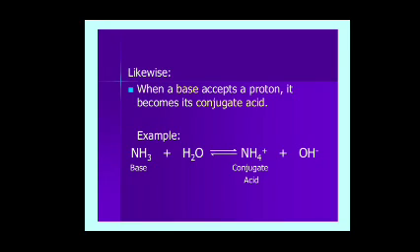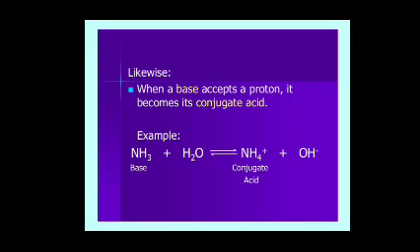Likewise, when a base accepts a proton, it becomes its conjugate acid. NH3 is a base. When a base accepts a proton, it becomes its conjugate acid. NH3 reacts with H2O to form NH4 plus and OH minus. NH3 acts as a base, and after gaining a proton from H2O, it forms NH4 plus, which acts as an acid.